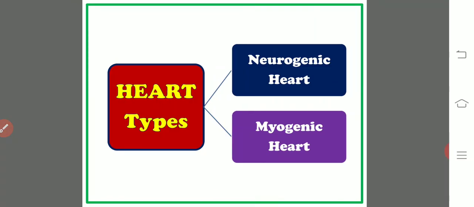types of hearts. In general, due to the contraction of the cardiac muscles, the blood is supplied to all the body parts and heart as well. It is shown by the heartbeat.